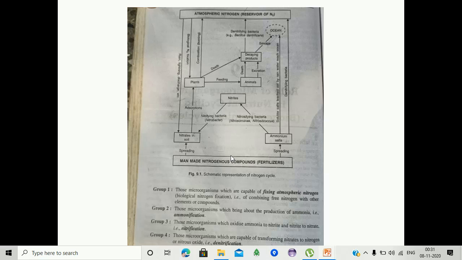These ammonium salts are converted into nitrites by nitrifying bacteria, Nitrosomonas, Nitrosococcus. This nitrite is converted into nitrate in soil and absorbed by the plants.